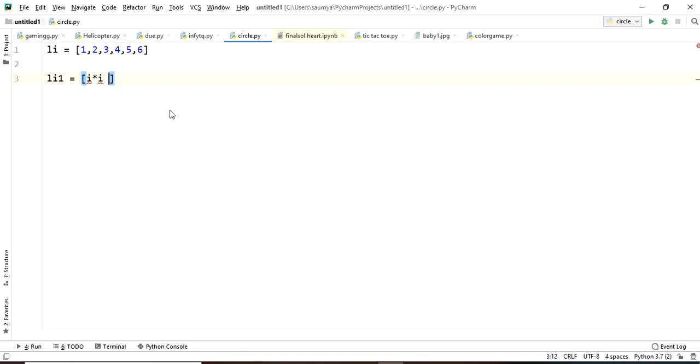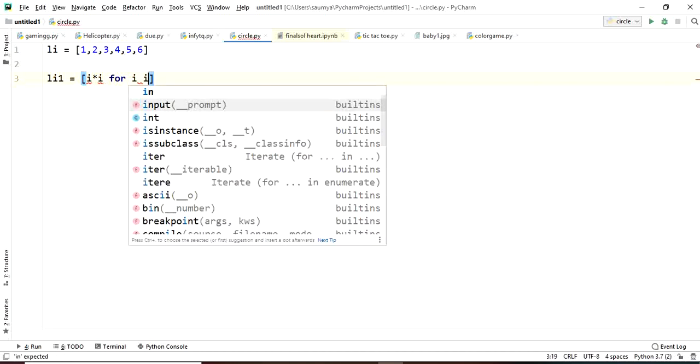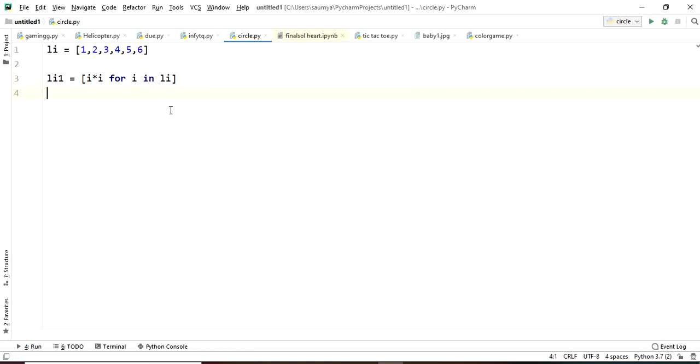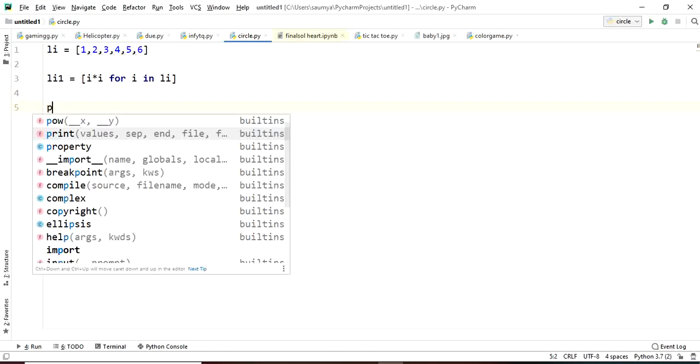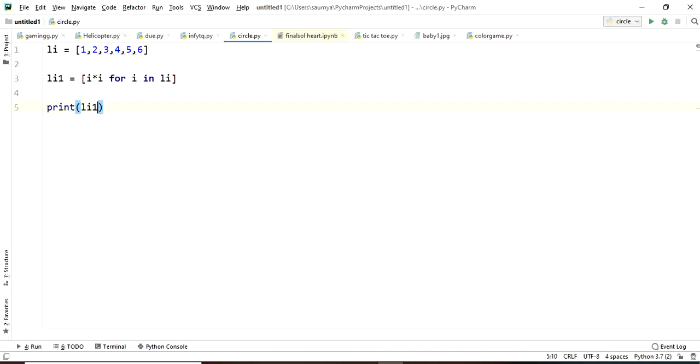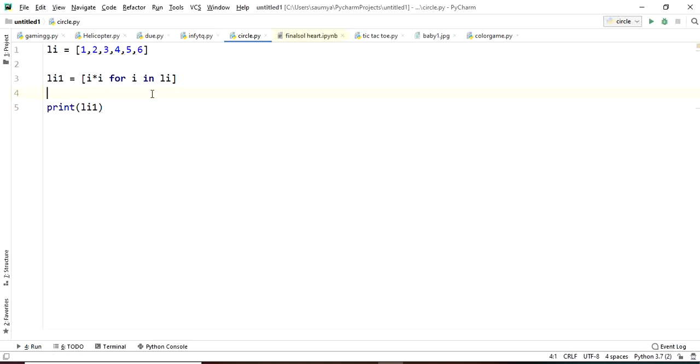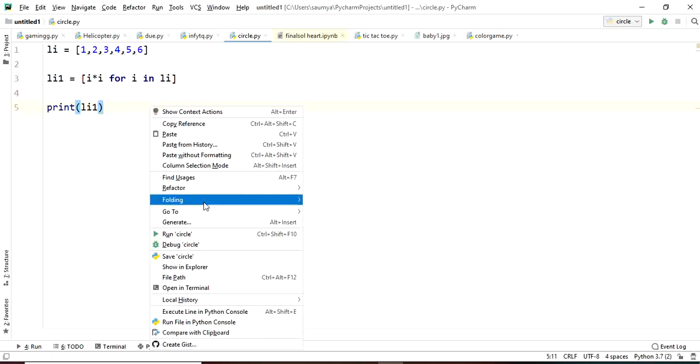I into I for I in li, right? Here we are iterating over each and every element present in li and multiplying the element by itself so that we can get the square. Now here we will print li1, right? This is an example of list comprehension. So let's run the code.